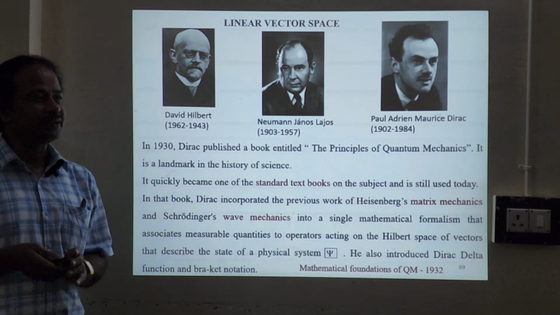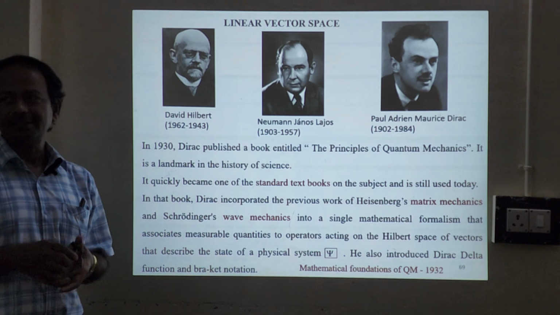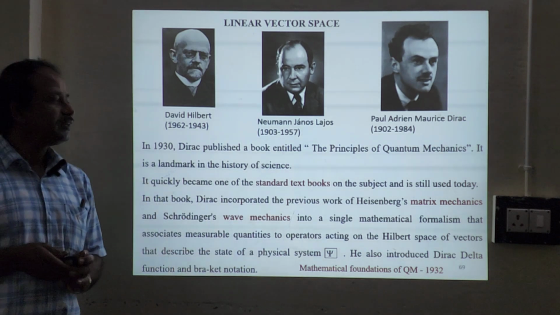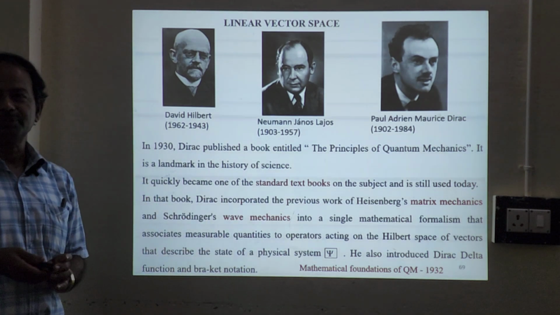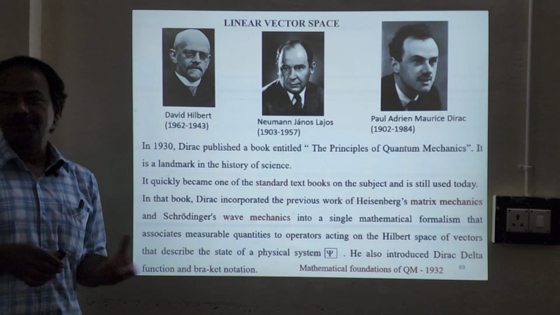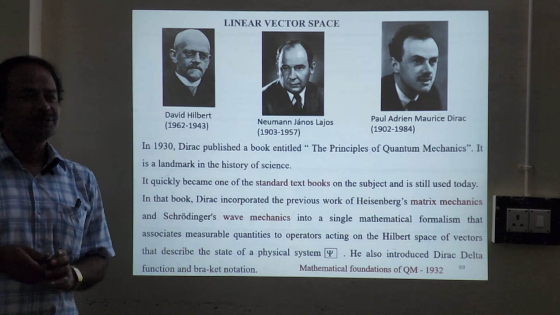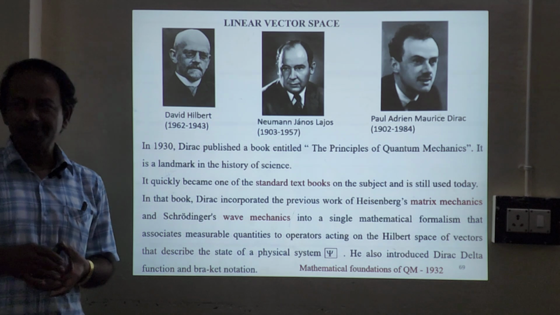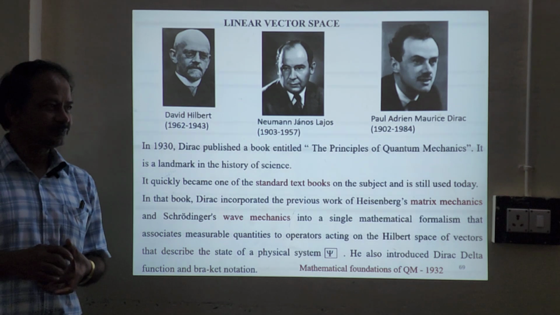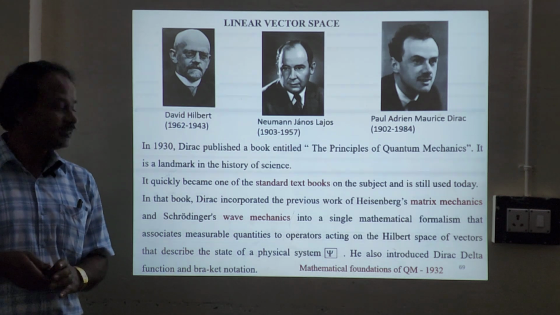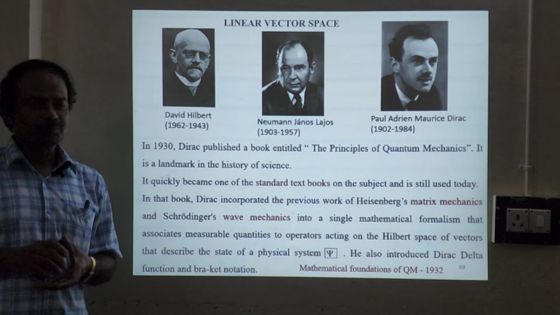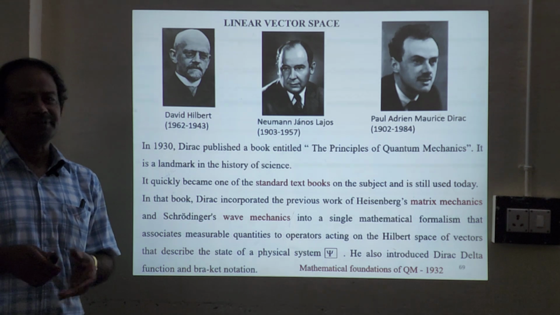So after 1925, Heisenberg put forth a lot of ideas and he developed matrix mechanics. So 1925, matrix mechanics was developed by Heisenberg, and the next year, 1926, wave mechanics was developed by Schrödinger. So there are two avenues in quantum mechanics. One is matrix mechanics and another one is wave mechanics. And the very next year, 1927, Schrödinger himself proved that both the mechanics are equivalent. So both represent the state of a vector, quantum states.